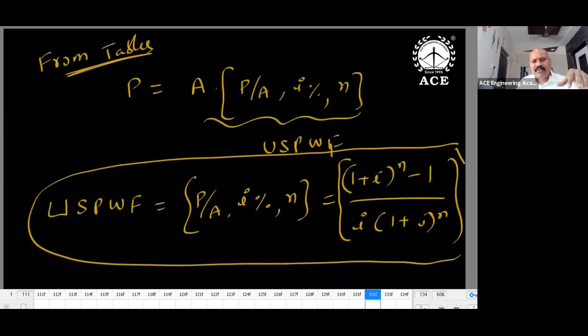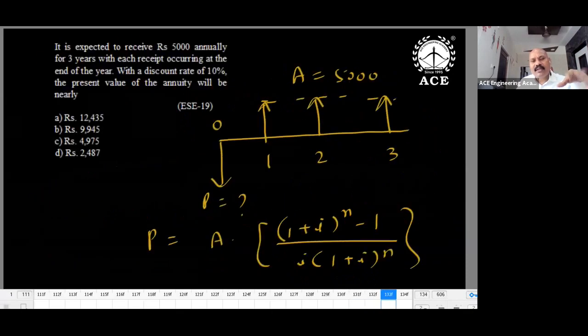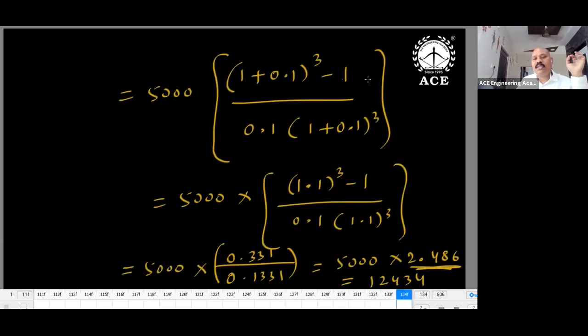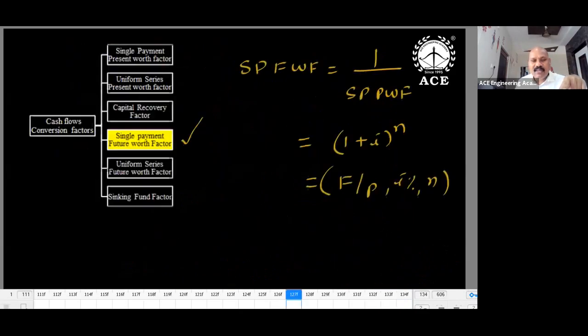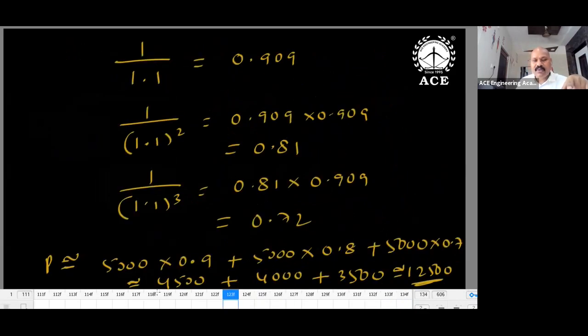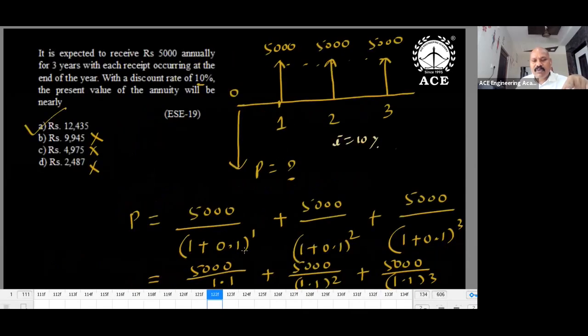So coming to the previous case, from tables P by A I can take. A is equal to 5,000 for 3 years, every year the same amount, 5,000, 5,000, 5,000. Then P is equal to A into this factor: ((1 plus 0.1) whole power 3 minus 1) divided by (0.1 into (1 plus 0.1) whole power 3). Once you simplify this, it is 2.486. 5,000 into 2.486 gives 12,434. So either you can do it like this, using the uniform series present worth factor directly, or take the value directly from tables. In this case, what we have done is 5,000 divided by 1.1 whole power 1, 5,000 divided by 1.1 whole power 2, and so on. That is up to you.